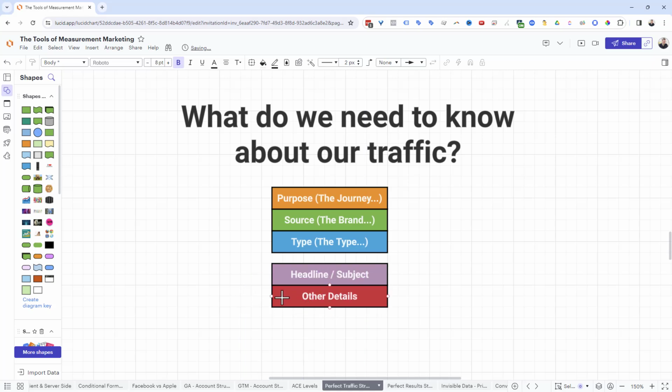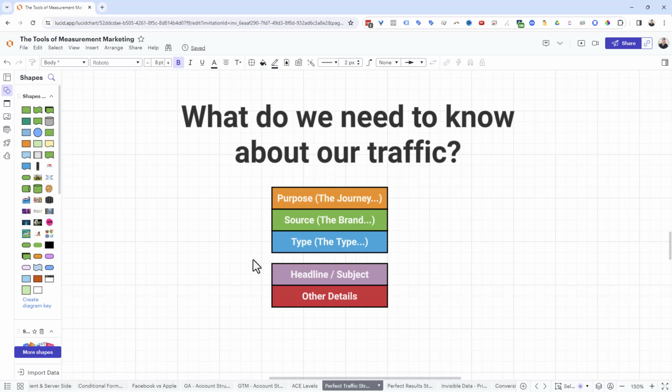So sometimes we'll put in there the end result that we're trying to get, the ACE result. So are we trying to make them aware of the journey? Are we trying to get them to complete this journey? Are we trying to get them to engage with this journey? Like maybe a retargeting audience might do, things like that.